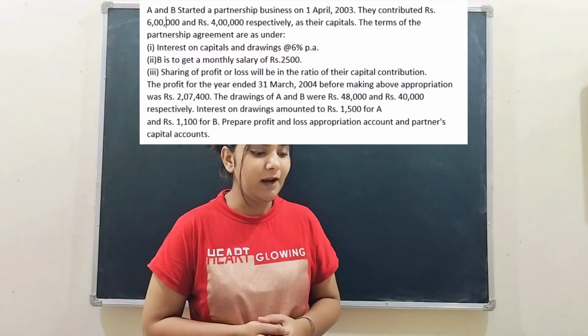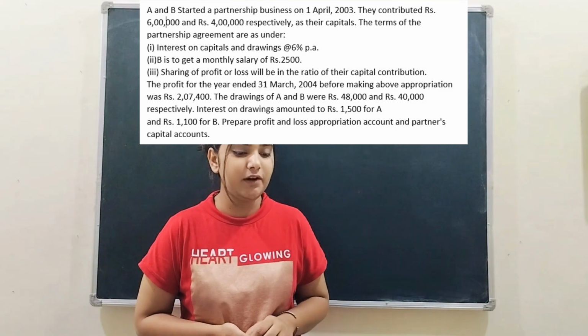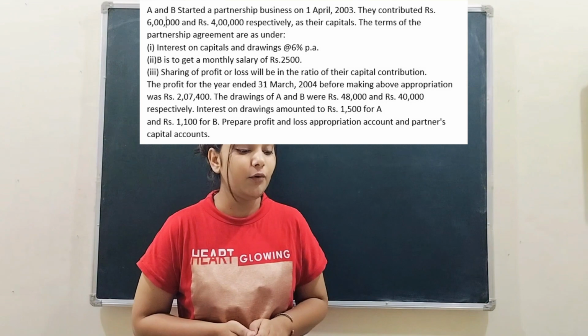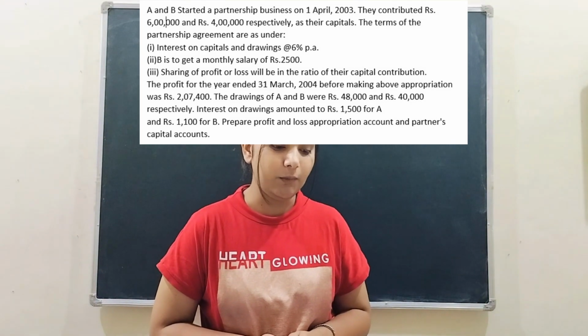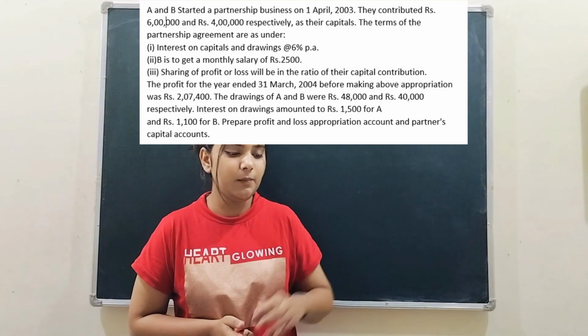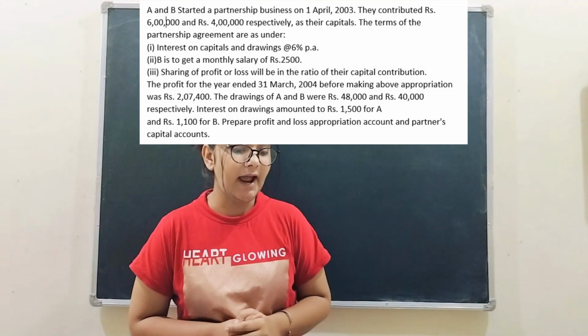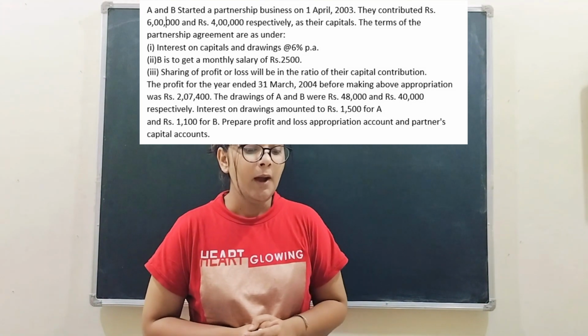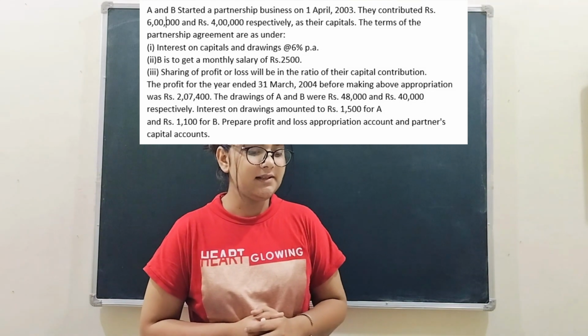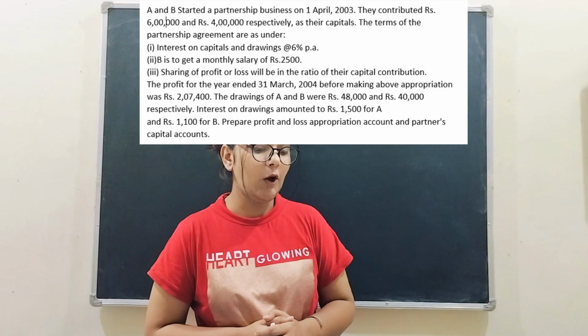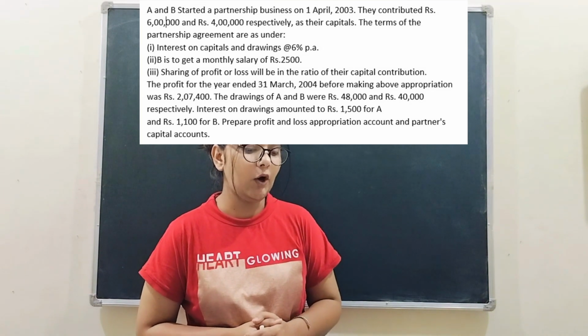Okay, A and B started a partnership business on 1st April 2003. They contributed rupees 6 lakh and 4 lakh respectively as their capitals. The terms of the partnership agreement are as under: first, interest on capital and drawings is at 6% per annum. Second, B is to get a monthly salary of 2,500. Third, sharing of profit or loss will be in the ratio of their capital contribution.